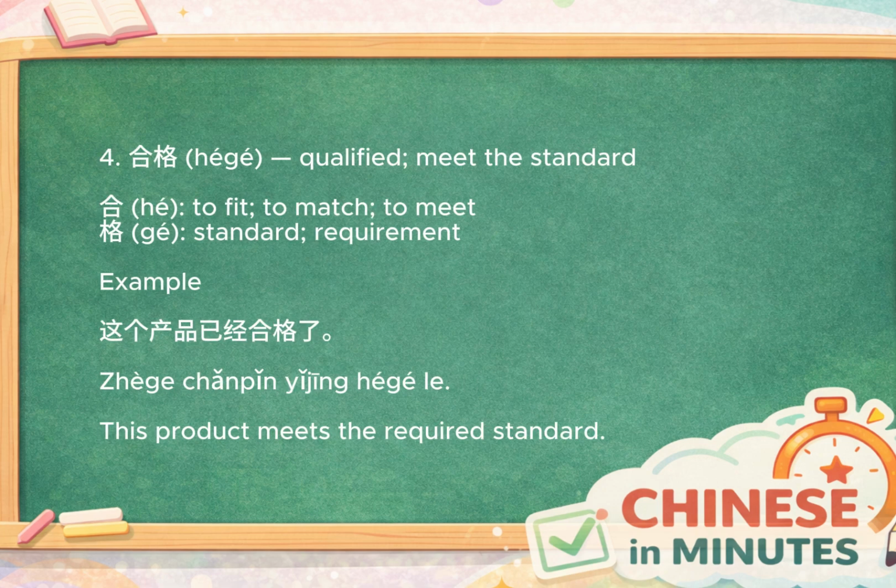Our fourth word is 合格, meaning qualified or meeting the required standard. The character 合 means to fit, to match, or to meet. Combined with 格, meaning standard, 合格 literally means to match the standard. For example, 这个产品已经合格了. This product meets the required standard. Imagine checking every item on a quality inspection list. If everything matches the required standard, it's 合格.